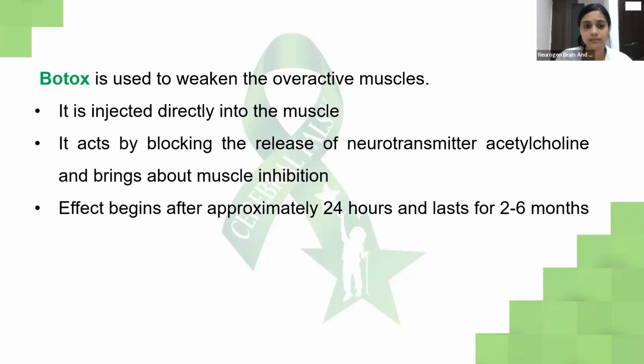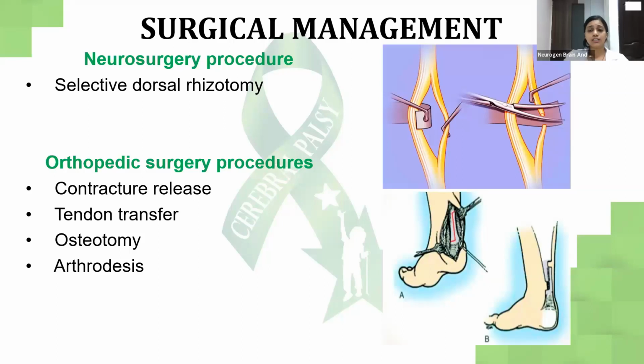What are the surgical interventions that a child with CP undergoes? Since we all know that the child has a lot of spasticity, or a lot of deformities, there are neurosurgical procedures. Selective dorsal rhizotomy is done for children with severe spasticity. They try to damage the nerve that supplies the muscle which is very spastic, so that they can actually reduce the spasticity of the muscle.